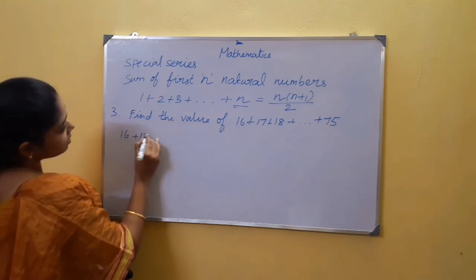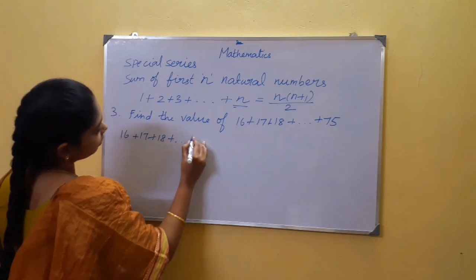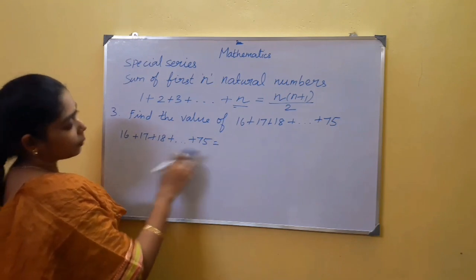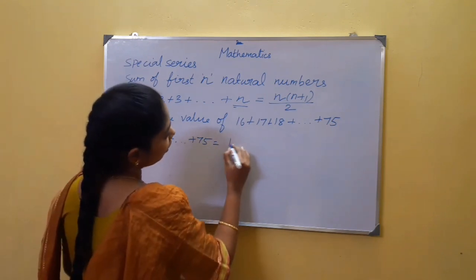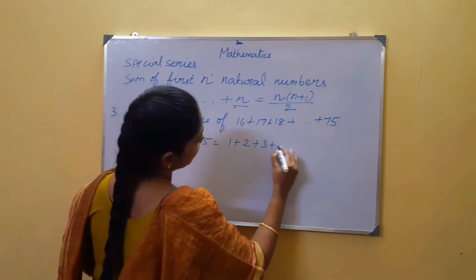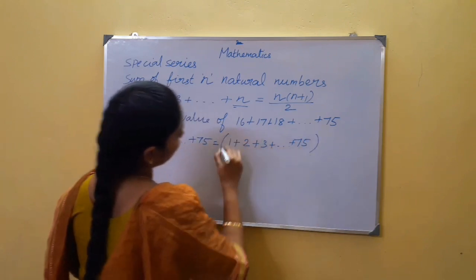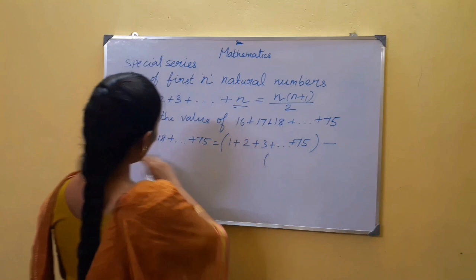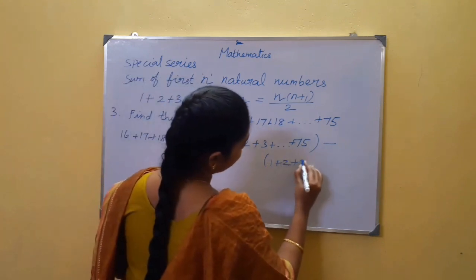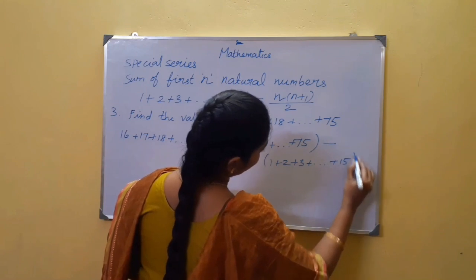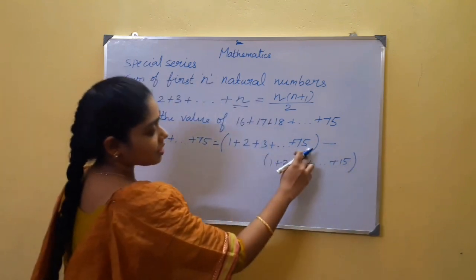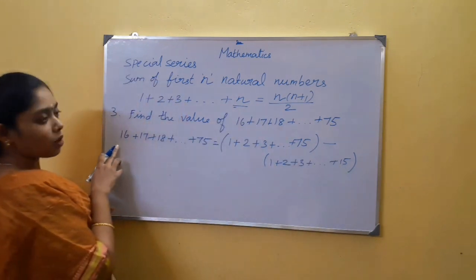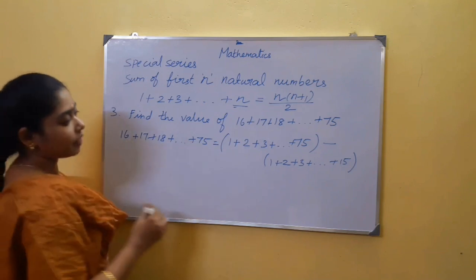I am going to rewrite this series so it starts from 1. The sum of 16 up to 75 is the sum up to 75 starting with 1, which is the sum of the first 75 natural numbers, minus the sum of the first 50 natural numbers. From the sum of the first 75 natural numbers, I can subtract the sum of the first 50 natural numbers. This gives me the sum of natural numbers from 16 to 75.